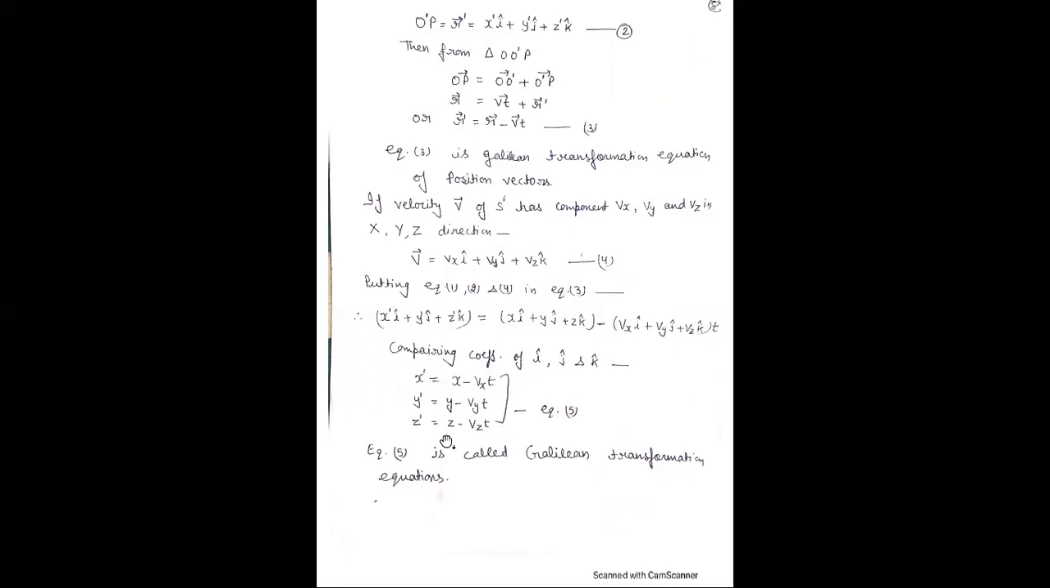This is equation 5, and this equation is called the Galilean transformation equation in three axes. It relates the position vector or coordinates in one frame of reference with another frame of reference.